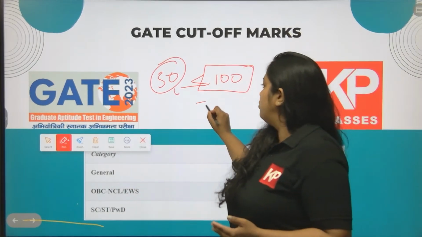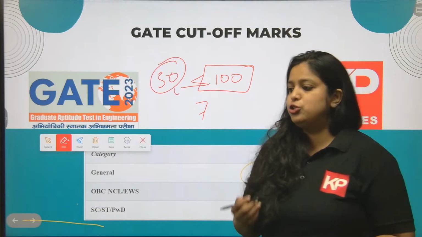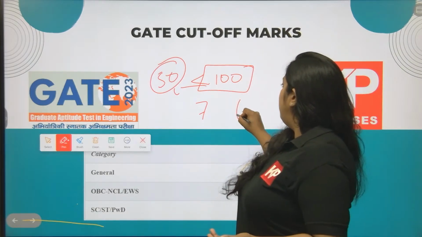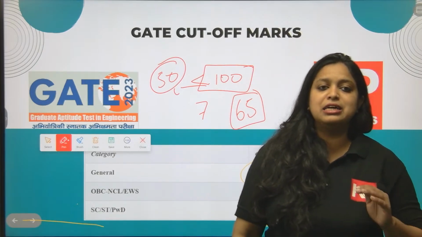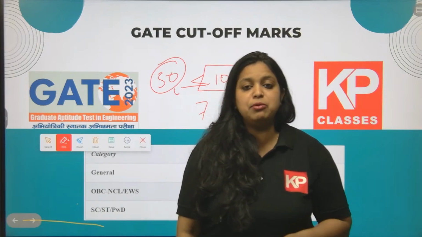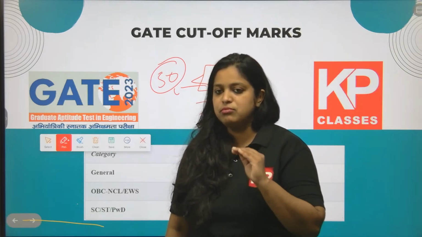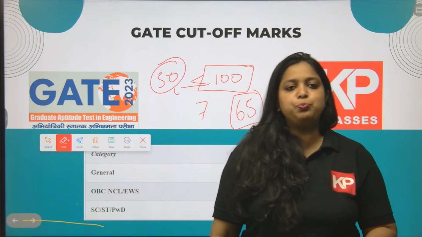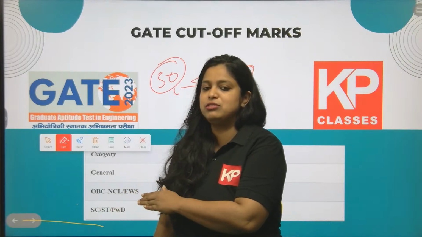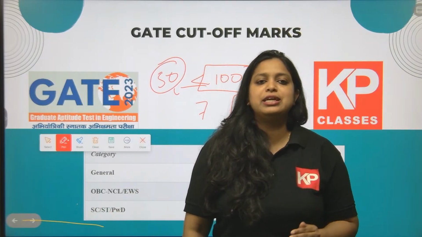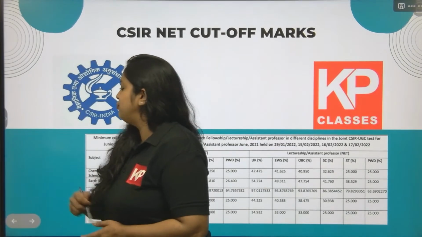The topper's score goes up to 76 or 78. So you should have a score above 65 in the GATE examination. Always go for a minimum mark above 65 to get a decent rank. Whenever you prepare for GATE, prepare as if you need a mark above 65 out of 100. Then only you will get a decent rank. I hope this cutoff of GATE and its importance is understood by everyone.